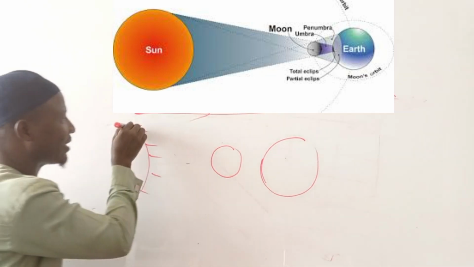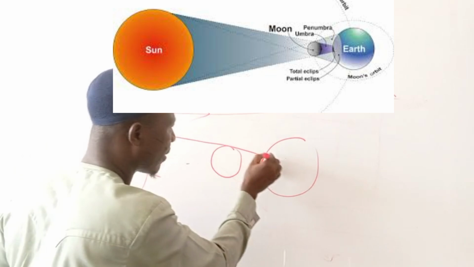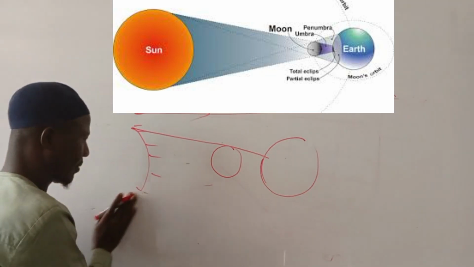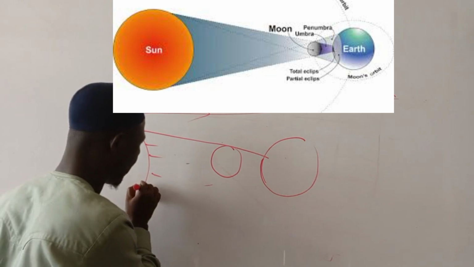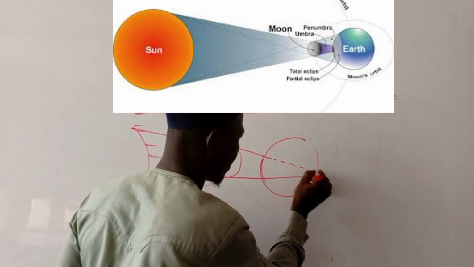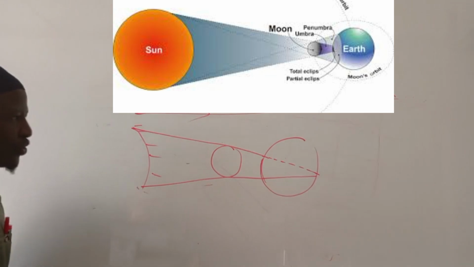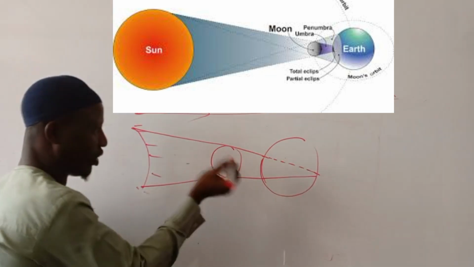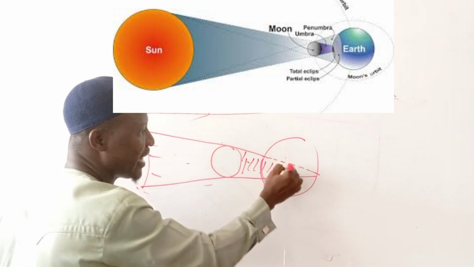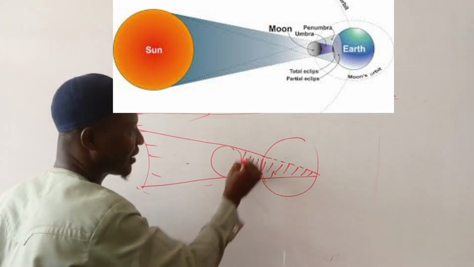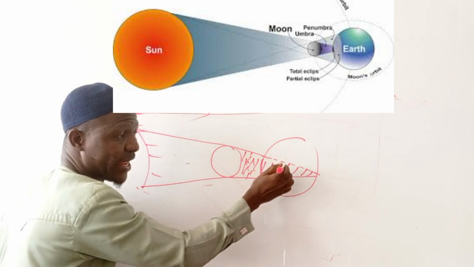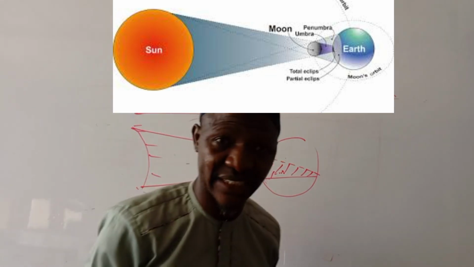So if the ray of light is coming like this, so another ray of light, all this place is going to be in what? In darkness. Therefore, this part of the earth, we experience darkness.